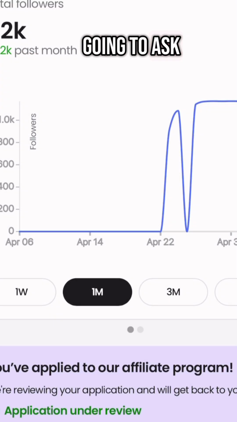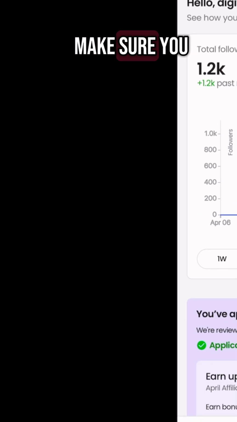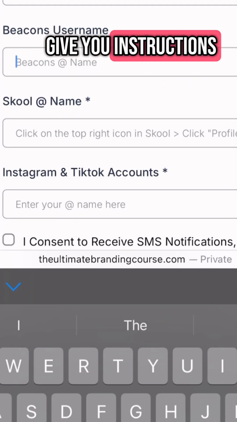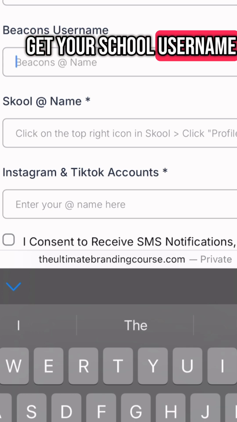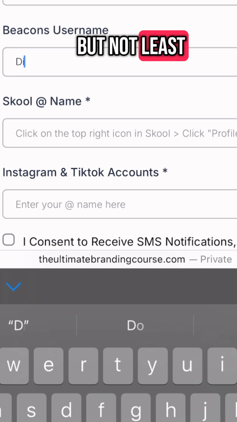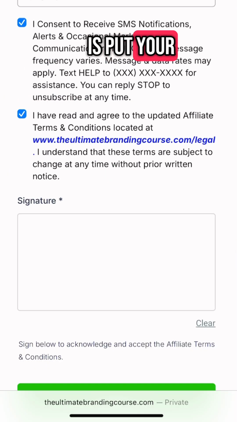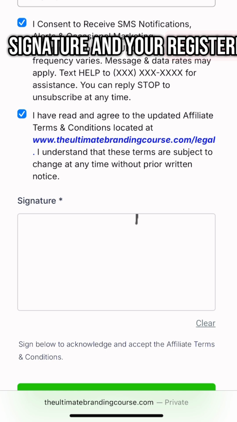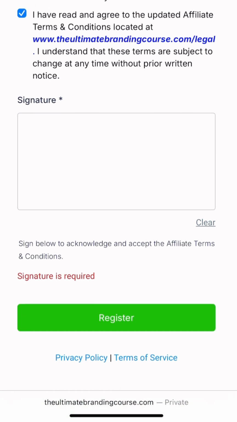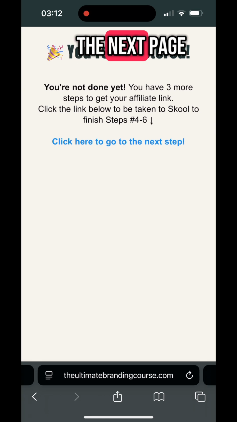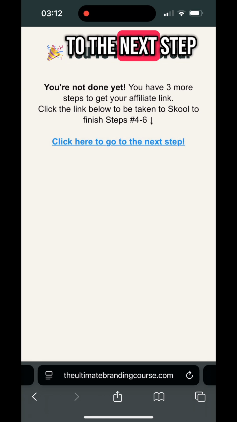It is also going to ask you for your school username, so make sure you have that, although it does give you instructions on how to get your school username. And then last but not least, all you have to do now is put your signature and you're registered. You can go ahead and get your link, which is going to be on the next page when you click here to go to the next step.